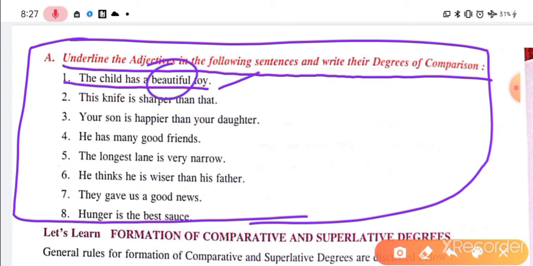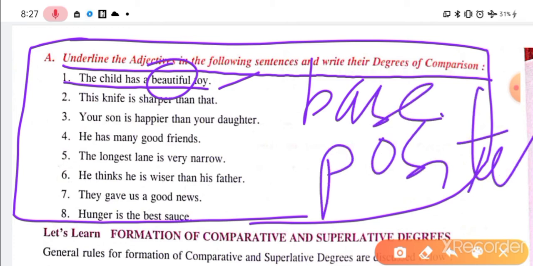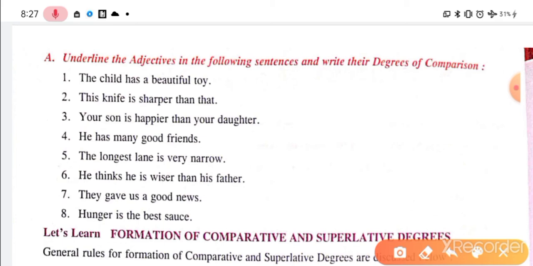Beautiful is the adjective, and this is the base adjective, that means positive. This is positive, right? Next, this knife is sharper than, sharper, ER, so comparative. Your son is happier, comparative. He has many good friends, good, this is positive. And the longest, see, the longest, superlative. He thinks he is wiser, comparative. And he gave us good news, it is positive.